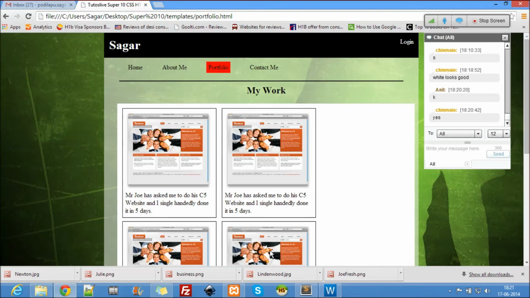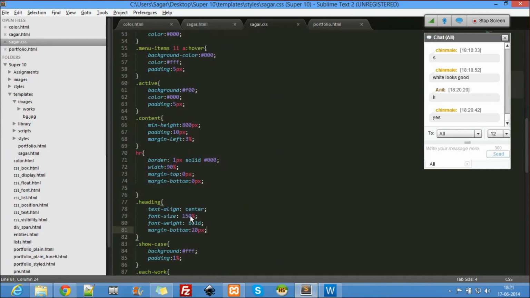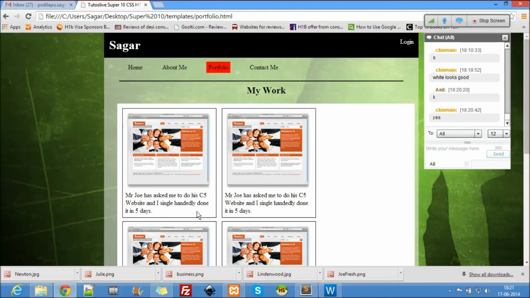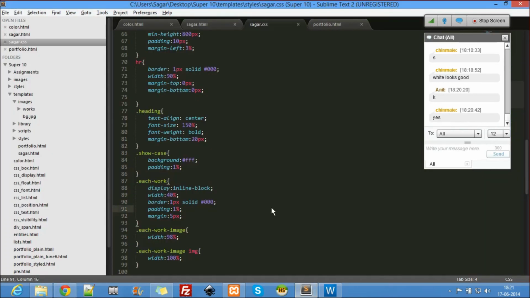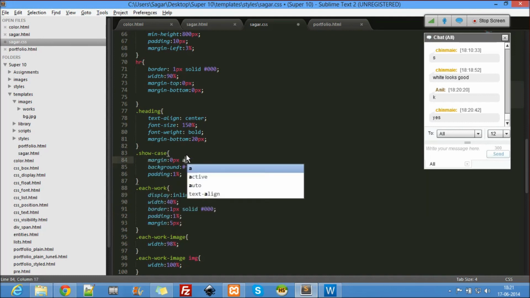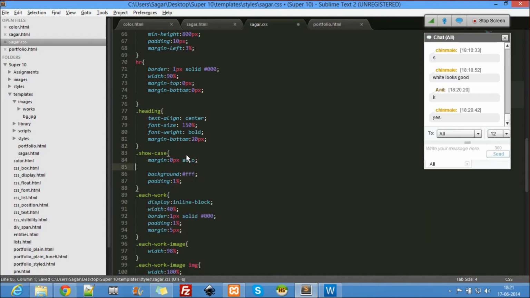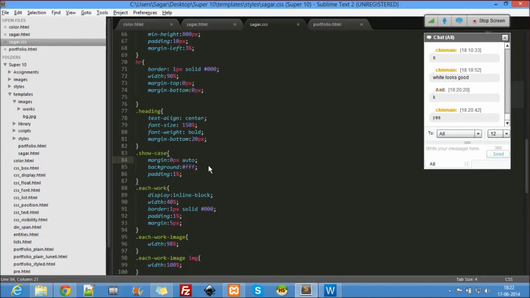The 30% is the culprit. So where is the 30%? Each work, the width is 30%, right? So let's make it 40%, and let's see what we can really do. 2 projects in a page, and one more last thing we can do here is margin 0 pixel auto, and width 100%.